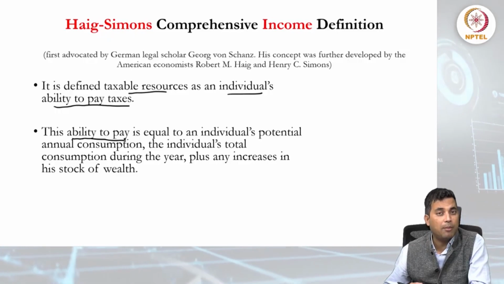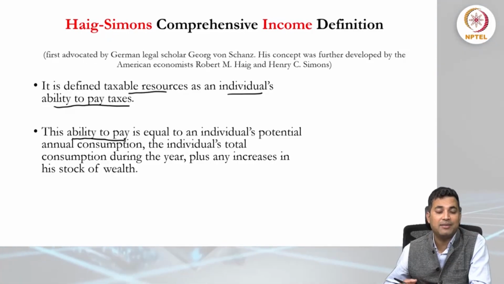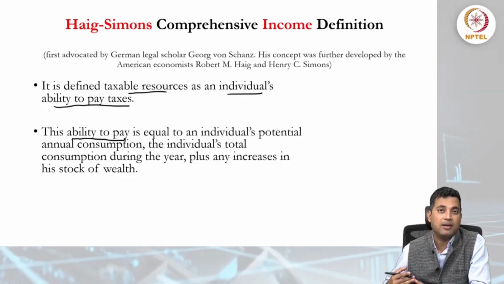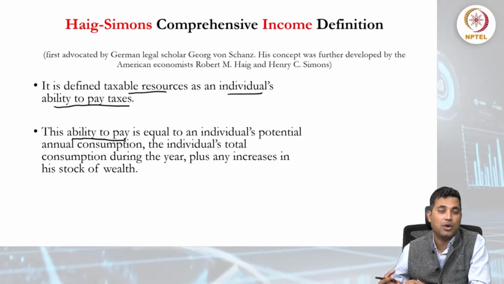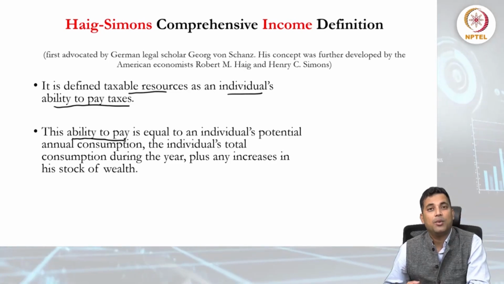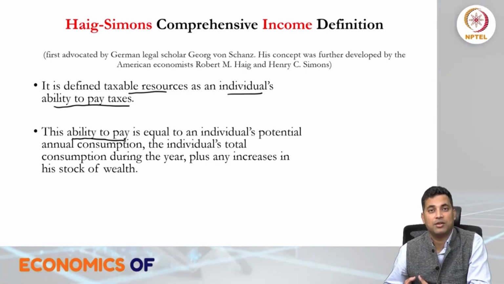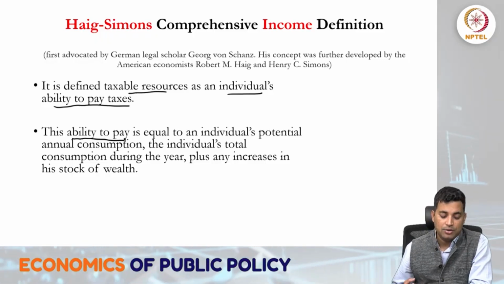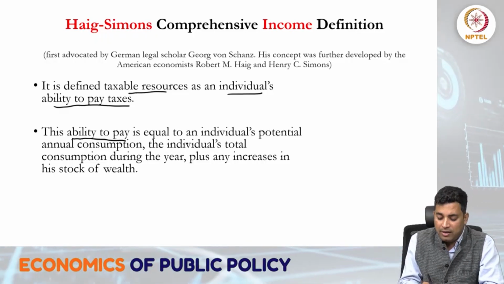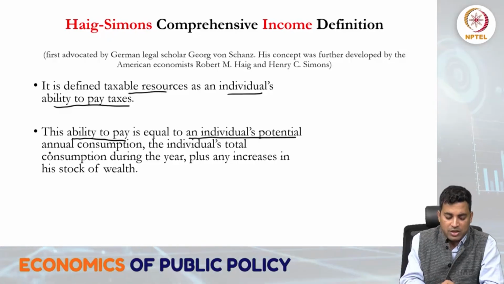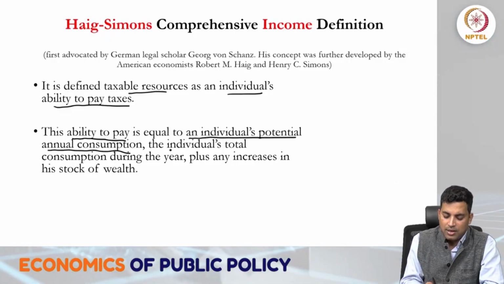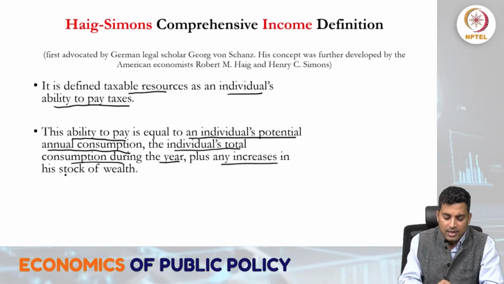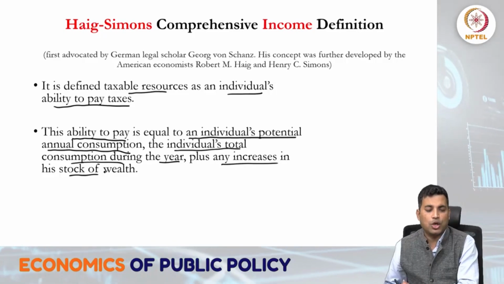So when we are talking about the ability to pay, it is basically the propensity to pay, whether workers or any group or the consumers can make effective demand for goods and services. So people who are able to pay, that is equal to the individual's potential annual consumption, the individual's total consumption during the year plus an increase in his stock of wealth.